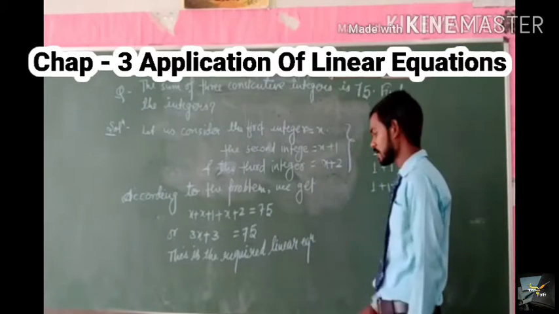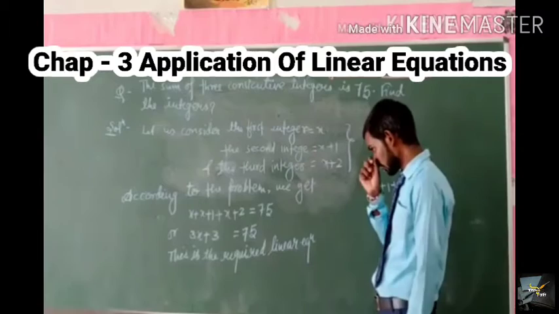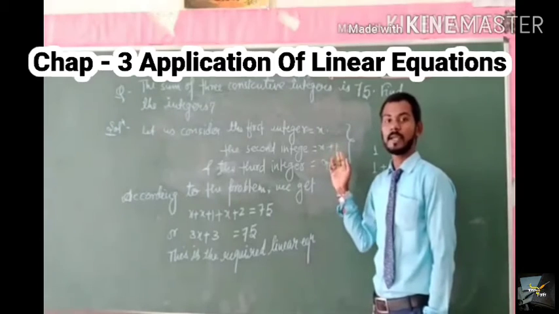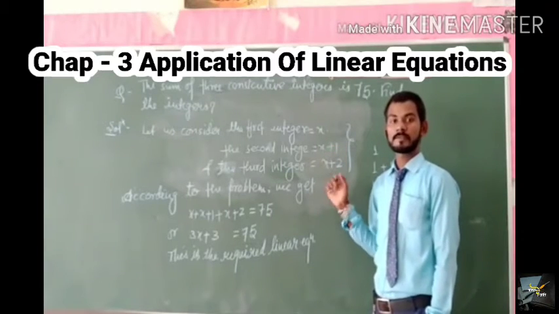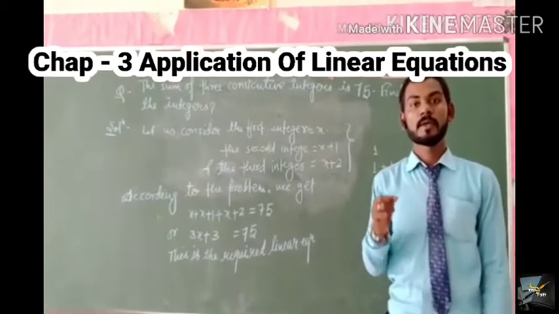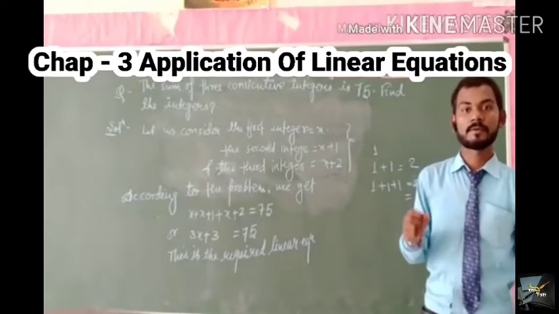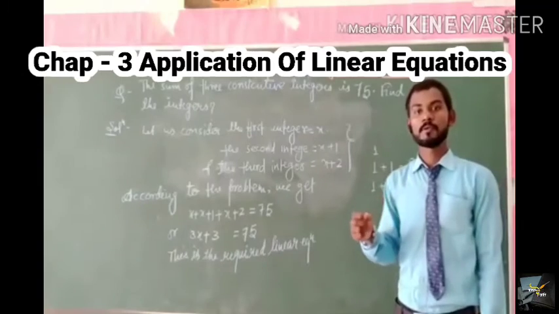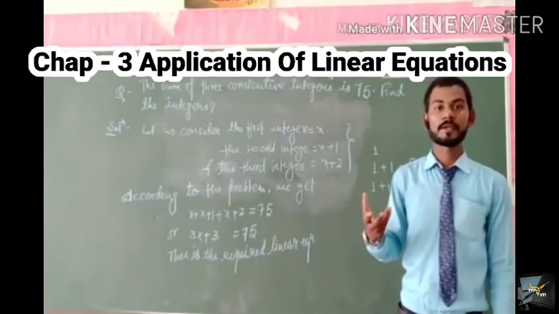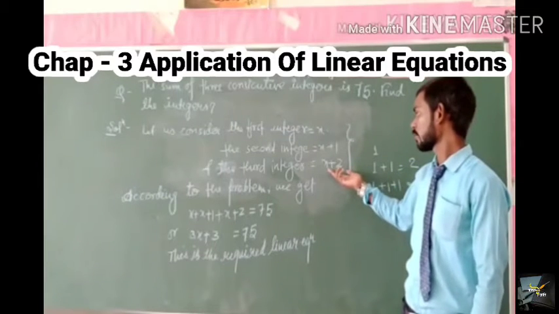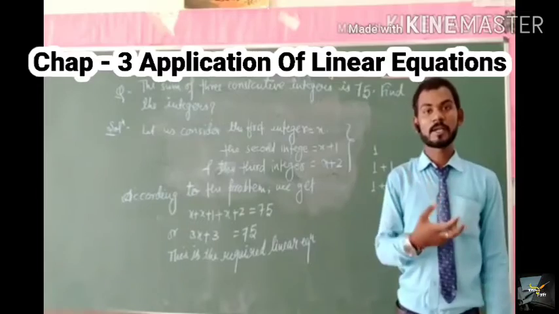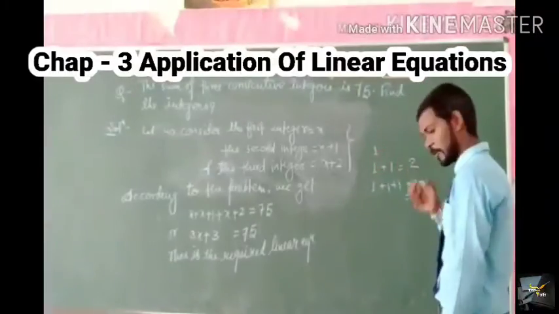Now we solve this linear equation in order to find out the value of the unknown quantities, that is x, x plus 1 and x plus 2. Here we first find out the value of x, and after getting the value of x, when we put the value of x in x plus 1, we get the second integer, and after putting the value of x in x plus 2, we get the third integer. So let's follow the rule.